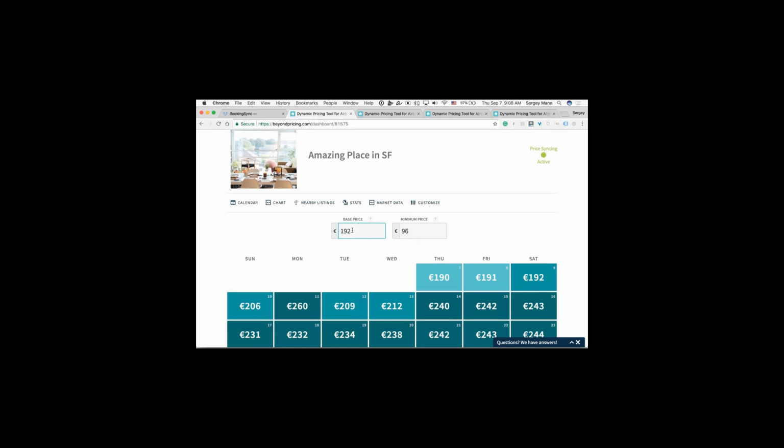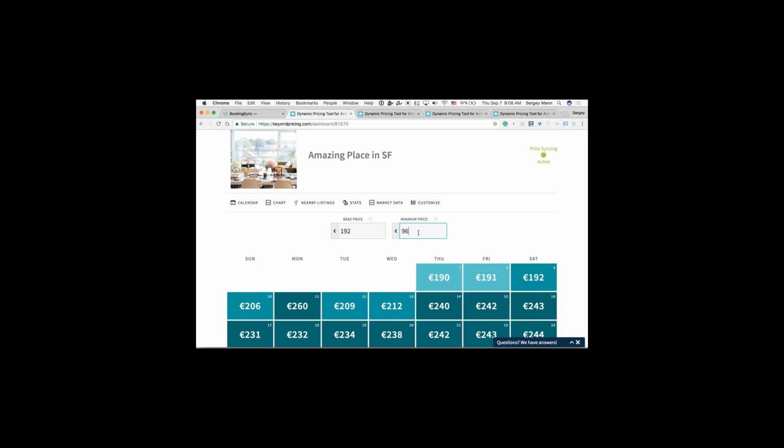And every single listing is highly unique. That's one of the things about the vacation rental space. So think of the base price as kind of how nice your listing is. Is it more of a Motel 6 or is it more of a Ritz-Carlton? So that's just kind of a way to capture that. Or if maybe your listing has any unique features, maybe it has a jacuzzi, or you recently remodeled it, you maybe have a nice TV or whatever else, this is also a way to capture that as well. And so again, we'll go above your base price during high demand season and then below it during low demand. And that way, this is about the median of all of your prices throughout the year.